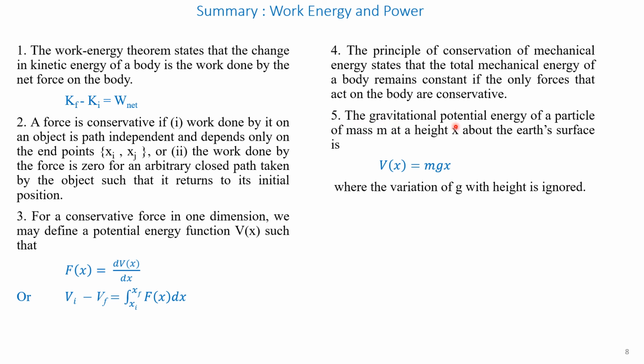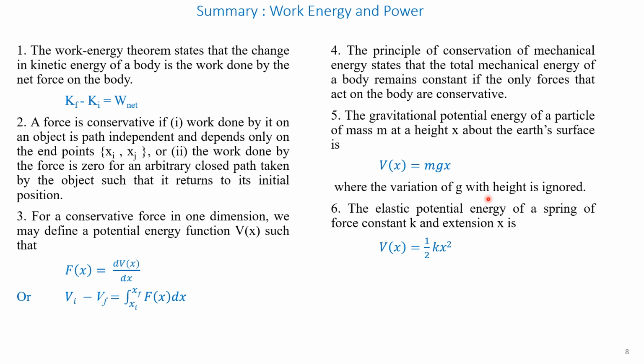The gravitational potential energy of a particle of mass m at a height x above the Earth's surface is given by the relation potential energy V of x is equal to mgx, where m is the mass, g is the gravitational acceleration and x is the height. The variation of g with height is ignored here.